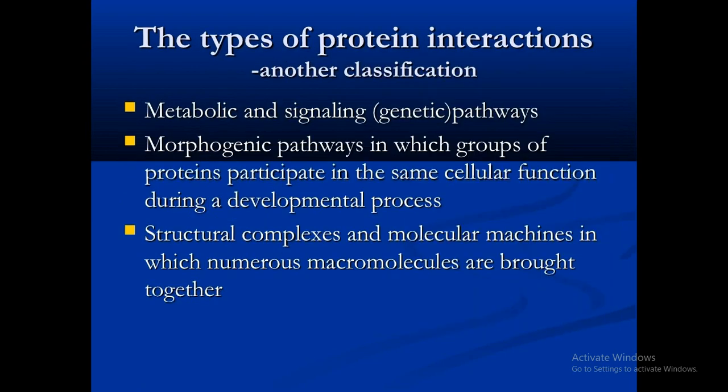So the types of protein interaction and other classifications. Metabolic and signaling pathways also include protein-protein interaction. Then the morphogenic pathway, in which a group of proteins participate in the same cellular function during a development process, but the structural and complexes and molecular mechanism is one in which numerous macromolecules are brought together. So this is the basic difference between the morphogenic pathway and the structural and complex molecular mechanism, which includes numerous macromolecules that are brought together for the functionality.